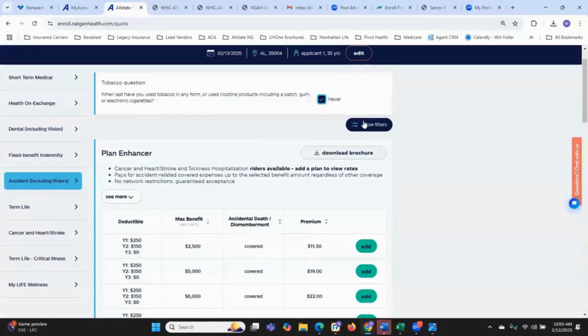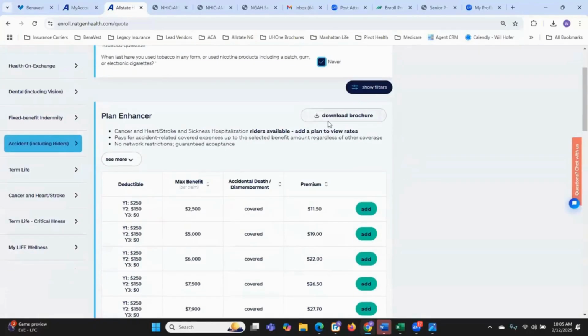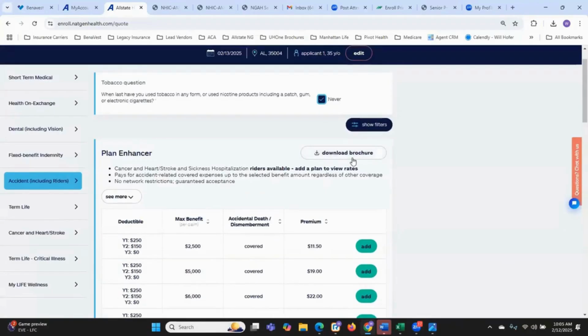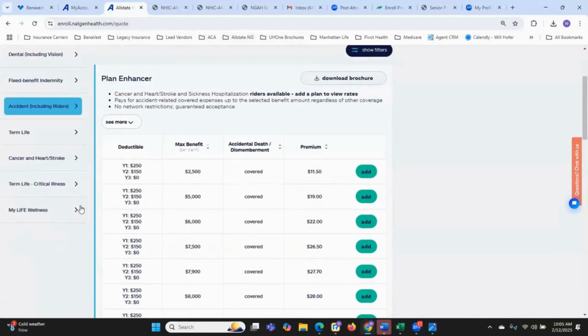And for this example, I'm going to just say person doesn't use tobacco. Here you can always download the brochure. So whatever product you're looking at, there's always going to be here where you could just download it. I personally, as you see in the tools up here, already set them up, pre-set up. So this way, we have access to many carriers. I don't expect the agent to know every single carrier inside and out, so I do have it here ready if I need to explain how it works.